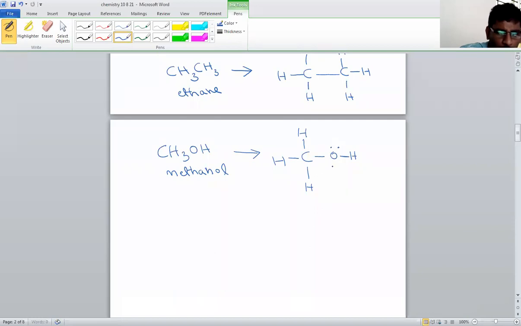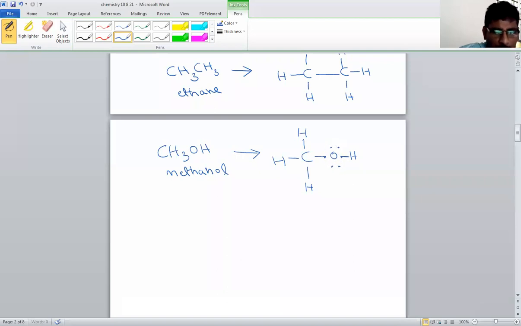So here oxygen contains 2 pairs of electrons. Remember, everybody, oxygen contains 6 valence electrons. Among these 6 valence electrons, observe here, you learn how to write the structures in chemical bonding. This is the oxygen atom. This is 1 electron, second electron, third electron, fourth electron, fifth electron, sixth electron.